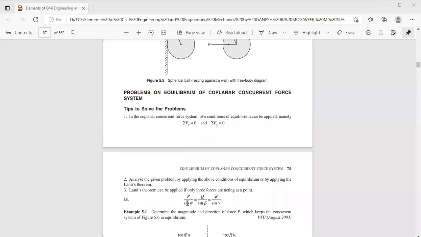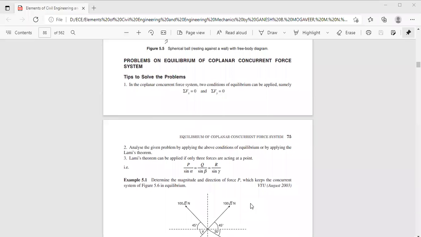Only if the body is subjected to three concurrent force system, you can apply the Lami's theorem, or else you have to apply the equilibrium method, wherein sigma f of x is 0 and sigma f of y is 0. Now, let us deal with one of the problem.